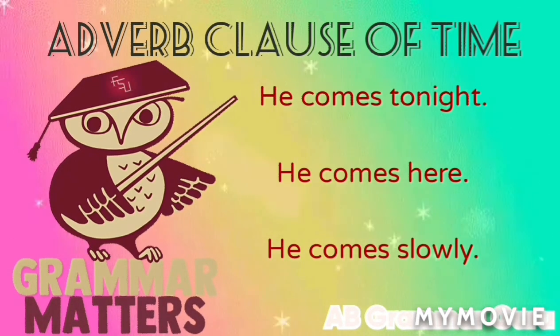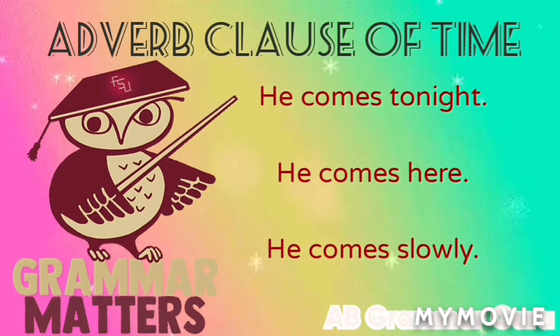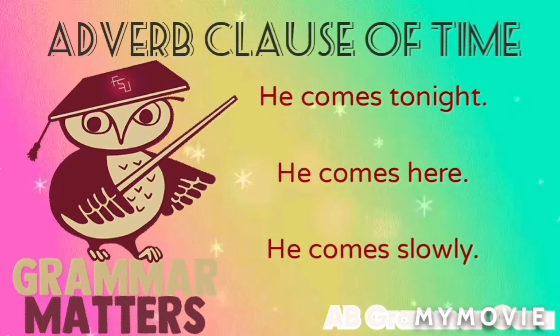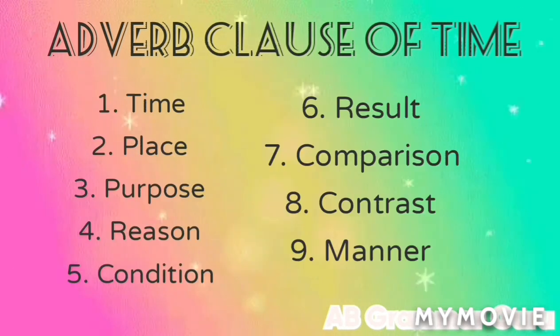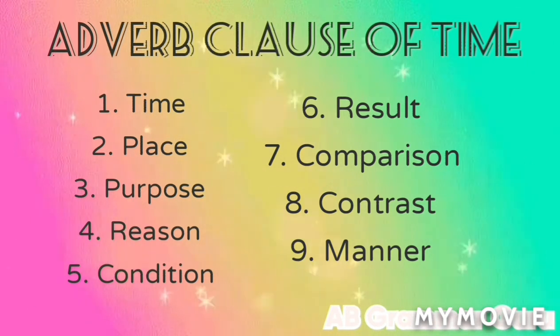He comes slowly. In the first, he comes when? Tonight. How does he come? No. Where does he come? Here. Yes. Means it tells a place. He comes slowly. How does he come? Slowly. So, whenever some action takes place, the following things are related to it.